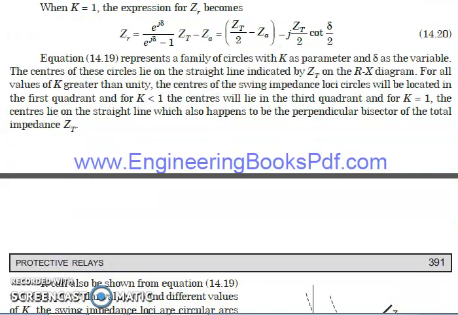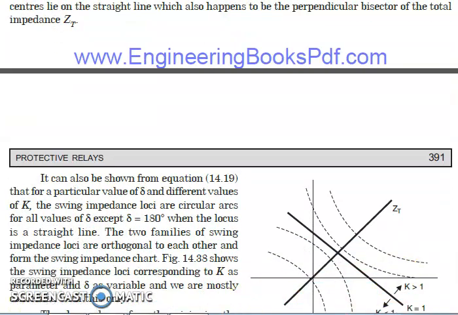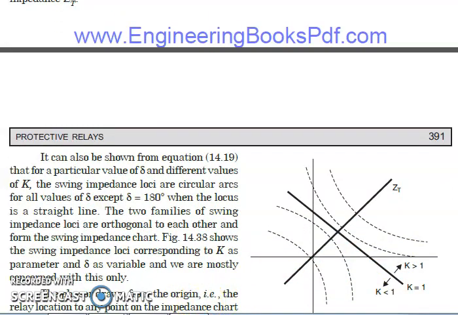Now this equation will represent a family of circles with K as parameter. In the previous equation, we said that there is a K which is the parameter and delta is the variable. Now the center of the circle lies on a straight line indicated by ZT on an RX diagram. This is the RX diagram we are talking about, and the center of the circle lies on this ZT.